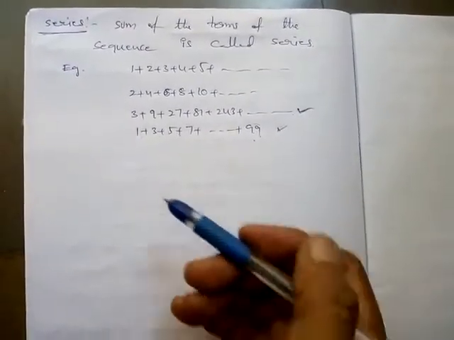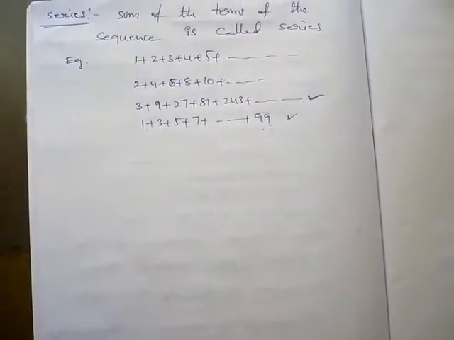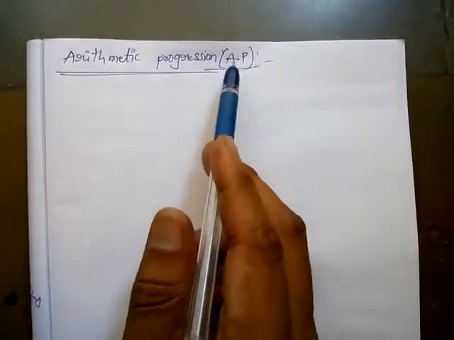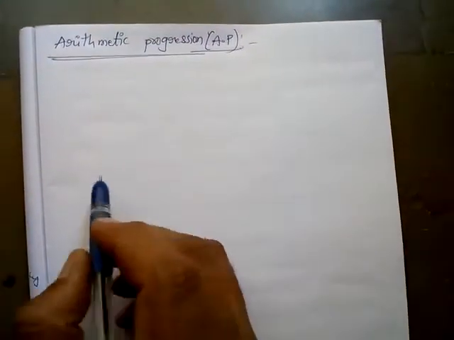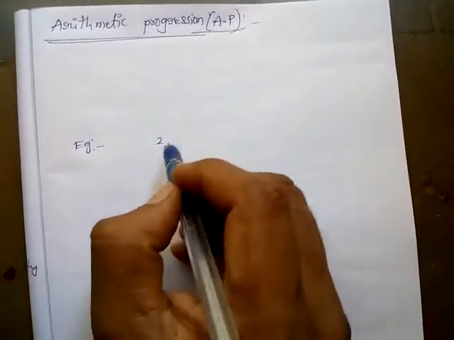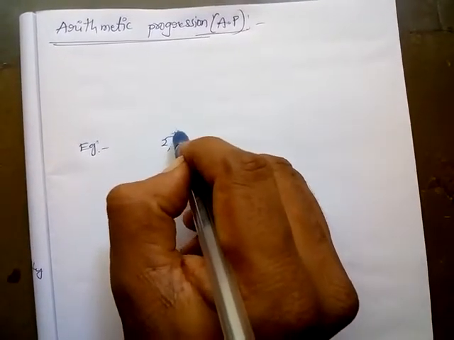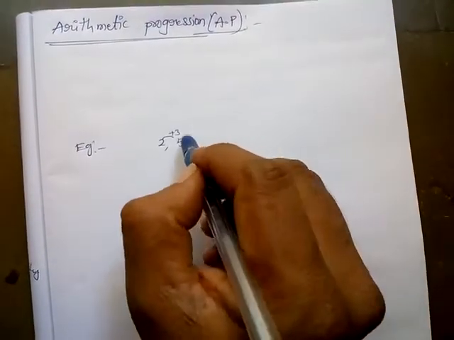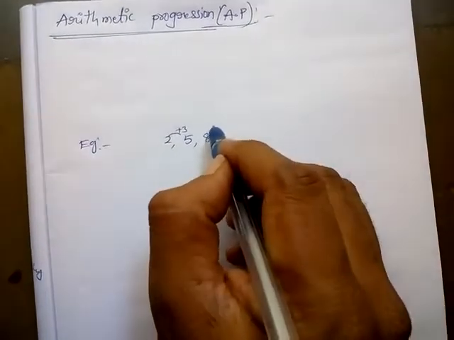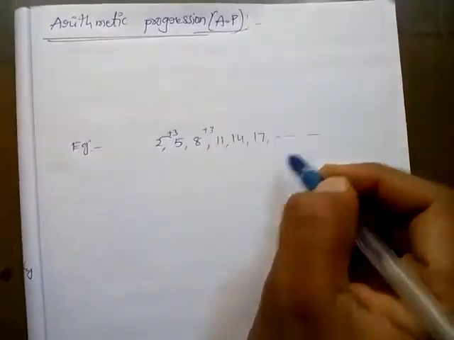Okay, next we have to discuss arithmetic progression. Arithmetic progression short form is AP. So what is AP? See this example, first one. I taken first term is 2. So how to get next term? By adding a fixed quantity. I taken fixed quantity is 3. So 2 plus 3 is 5. How to get next term? 5 plus 3 is 8. How to get next one? 8 plus 3 is 11. Next one 14. Next one 17. This is AP series.